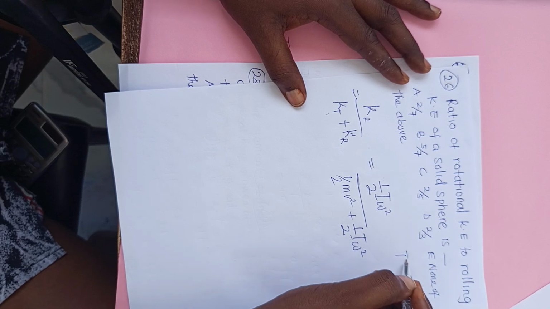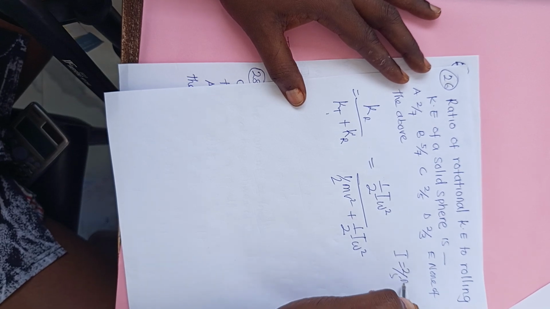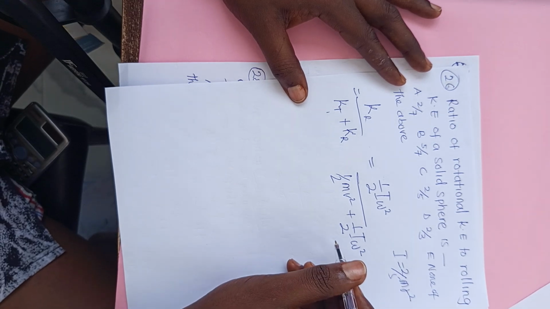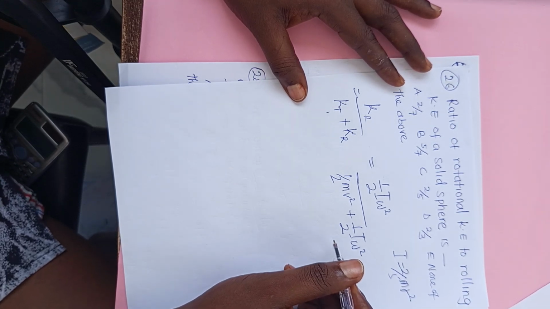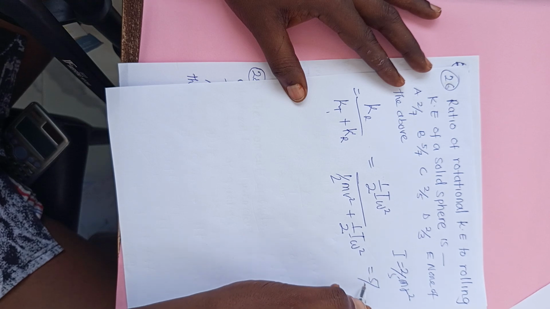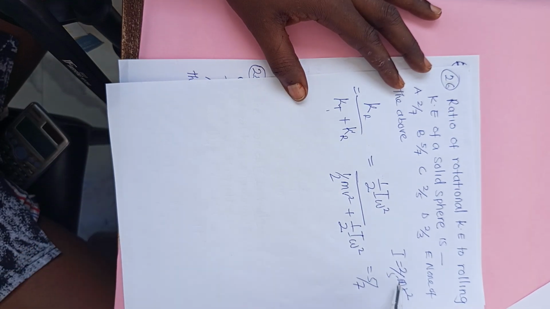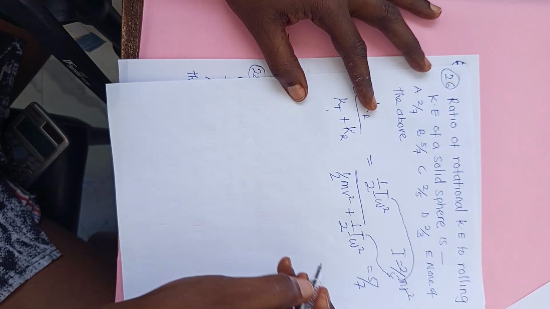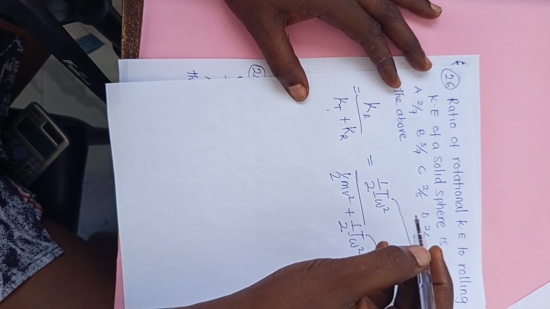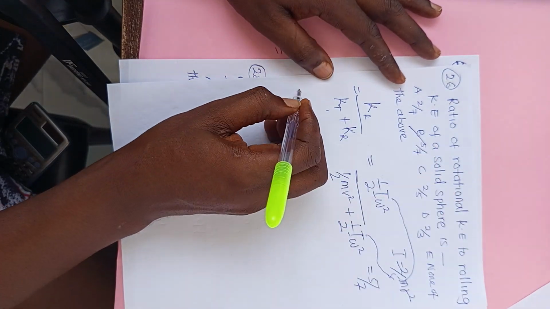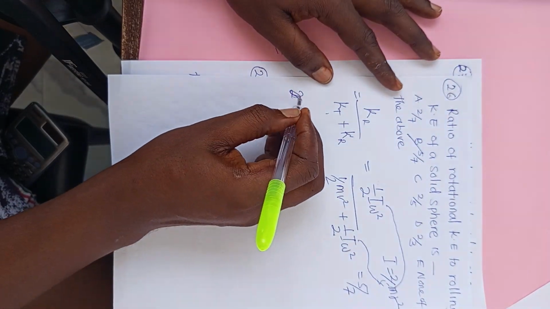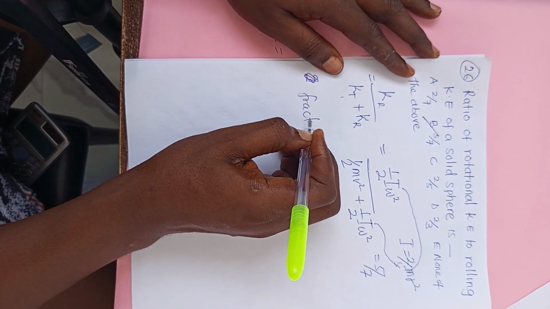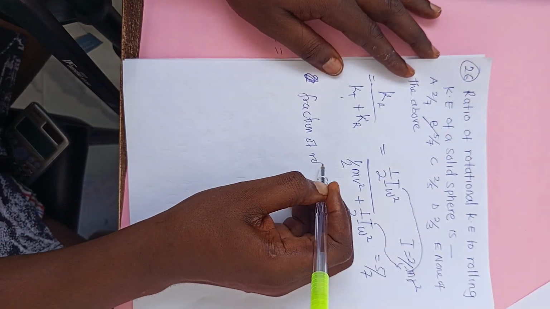Your I is 2 over 5 mr square. So when you do it, what you are supposed to have is 5 over 7. Put your I here and here, try that one and see what you're going to get at the end of the day. So your answer is supposed to be B. 27. Before I go to 27, don't forget that fraction of rotation.